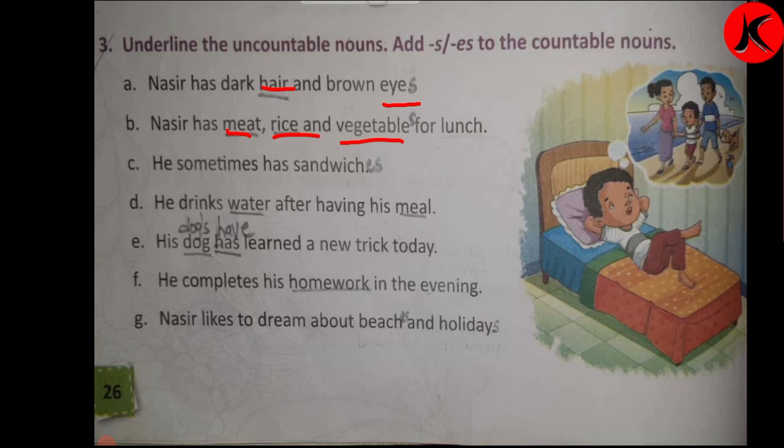He sometimes has sandwiches. Sandwiches over here, we have to add es. What do we have to do? We have to add es to make it plural. So over here we can see countable, uncountable, nothing is there. Here sandwiches we have to make it plural, and we have to write it. So sand, wiches, sandwiches.